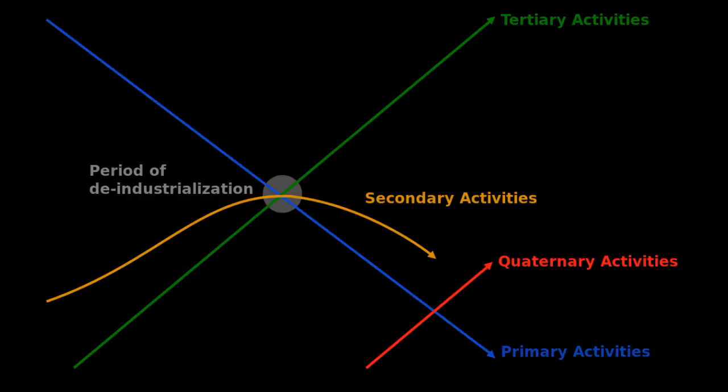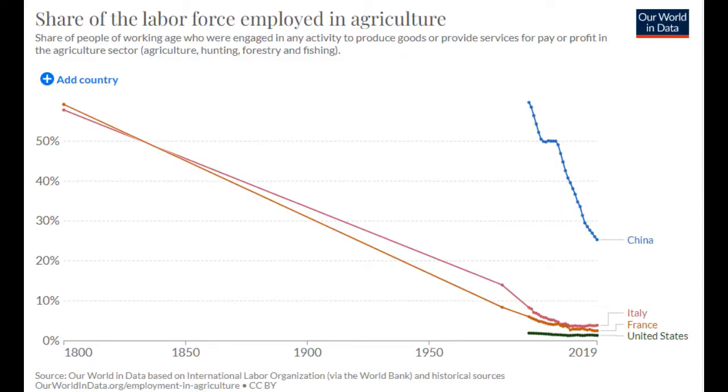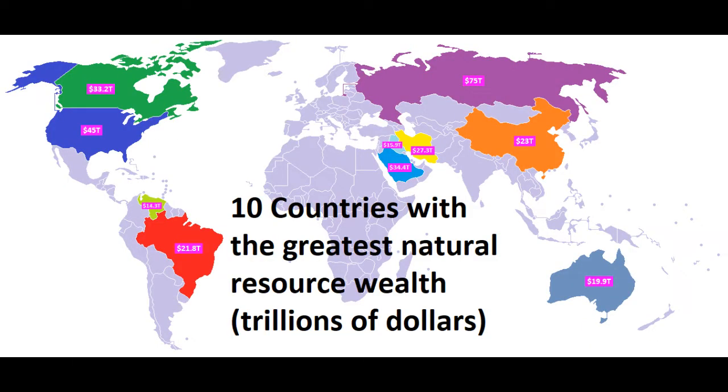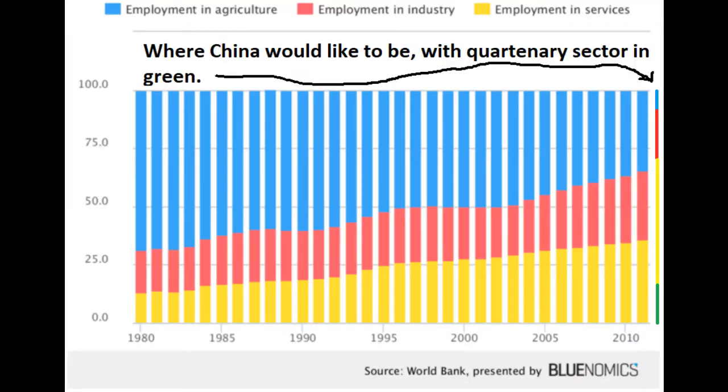As an economy becomes more developed and more advanced, greater levels of education are needed. As an economy moves from primary to secondary to tertiary to quaternary, less labor is needed in more primitive sectors of the economy. For example, as an economy develops, it needs fewer farmers and more computer programmers. Assuming abundant resource availability, it is easy for a country to move from primary activities such as farming to secondary activities such as manufacturing. China is currently stuck between the secondary and tertiary sectors with a small sliver in the quaternary sector.